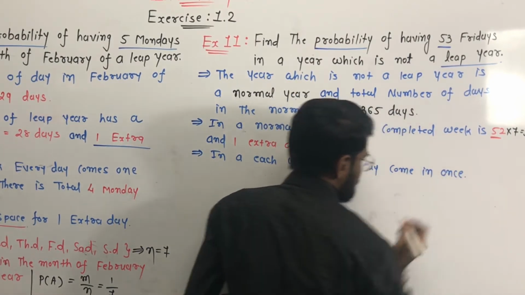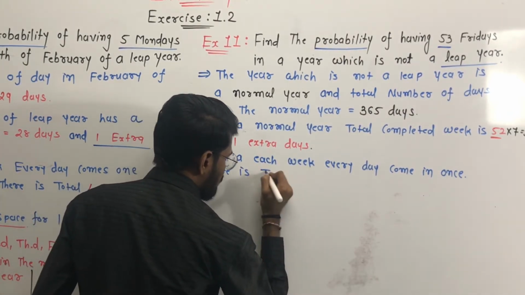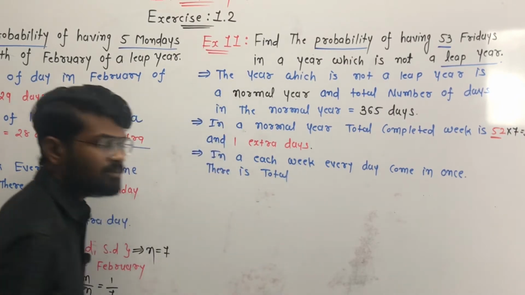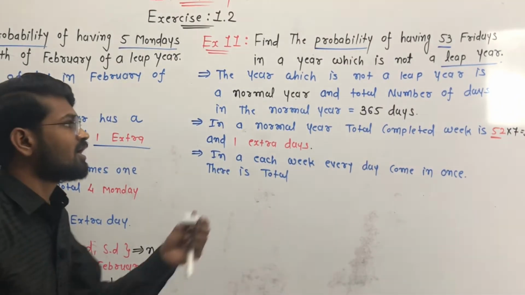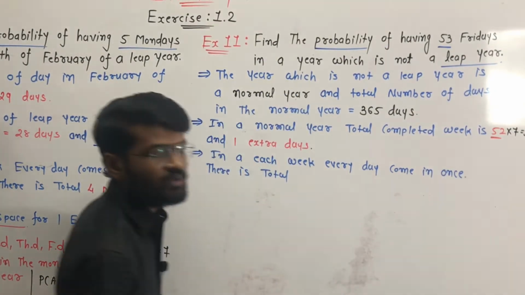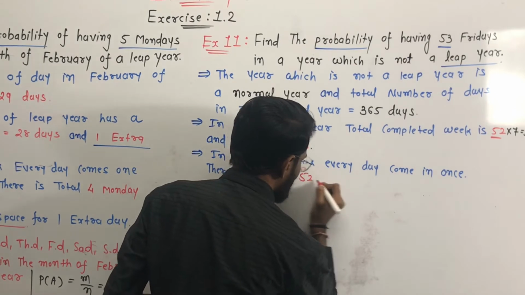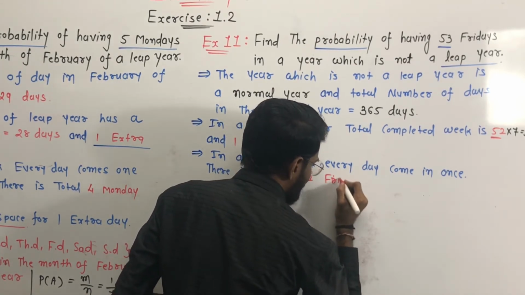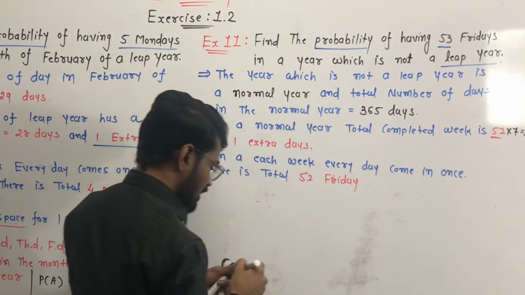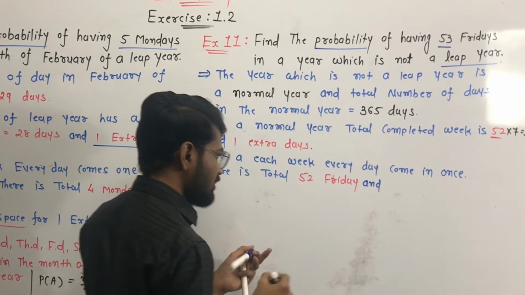So how many Fridays are there in 52 weeks? 52 Fridays. So there are a total of 52 Fridays, and one additional day, one extra day.